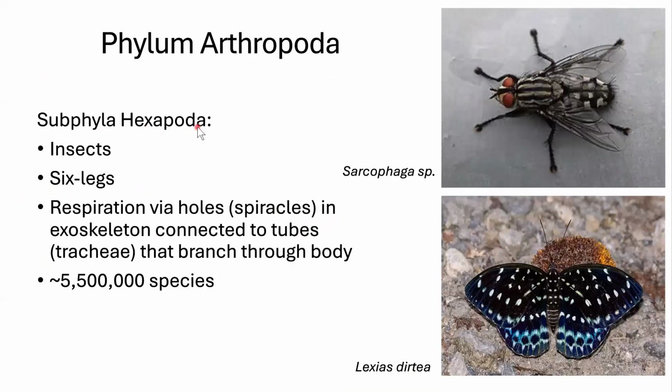We have hexapoda. These are the insects. They definitely have 6 legs. They respire through those spiracles in their body that connect to those branches called trachea. There's 5,500,000 species. So super diverse. Here we have a cute little fly, and then we have a butterfly, but highly variable, very successful group, the hexapoda.